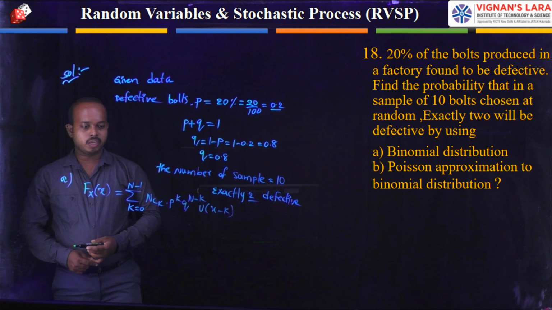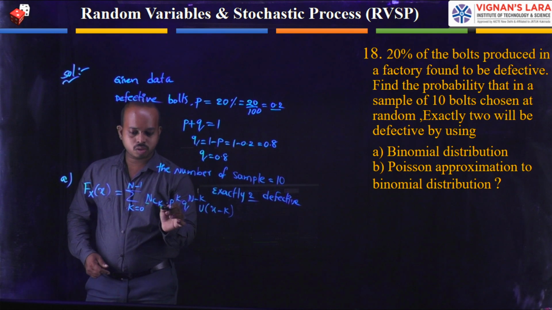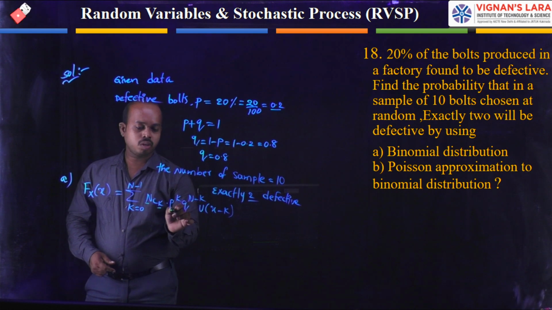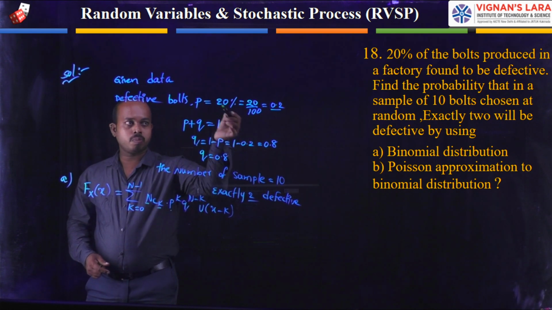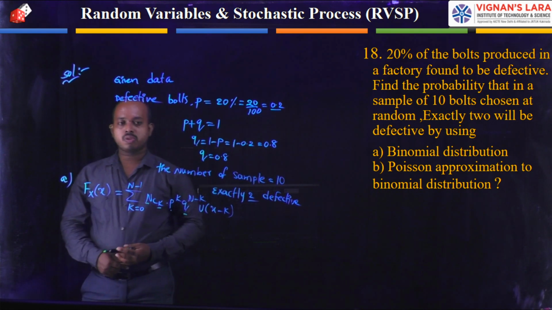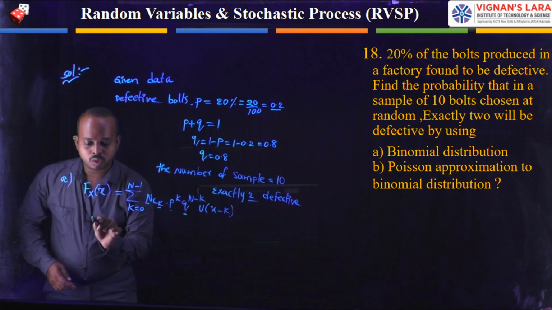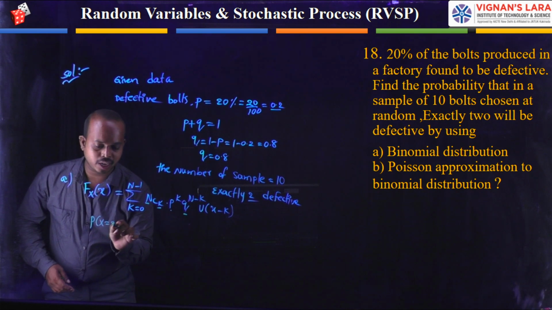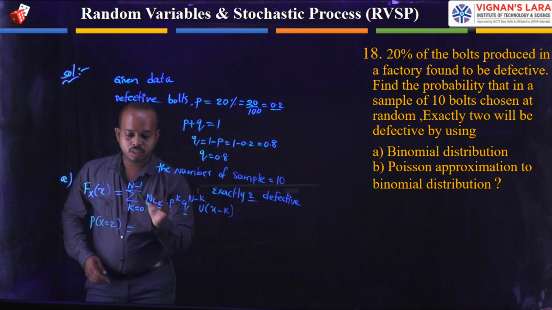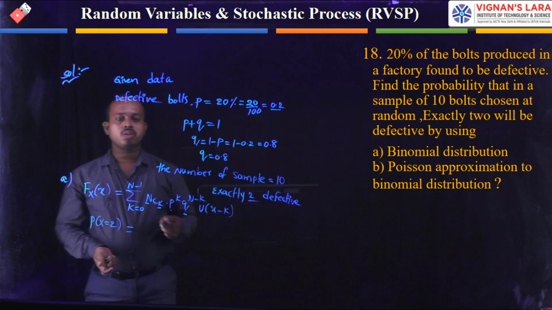In this one, he has given the number of trials as 10, and the k value is 2, and the p value we are already defining from the given data, and the q value is also obtained. Now you need to substitute the quantities, but what is being asked is exactly 2. That's why you can write the probability at exact 2 is equal to, here we are not considering the entire summation. Why? Because he is asking for exact 2, what is the distribution value.